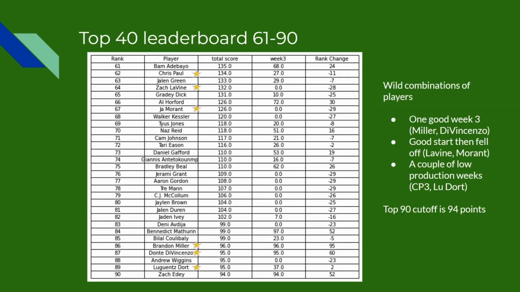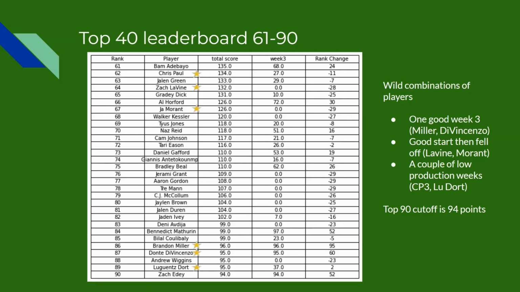Moving on to the next one. This one is 61 to 90, and I think this one has some pretty interesting combinations of players. So the first group is having one good week, and that being week 3. So that's your Brandon Miller and your Dante DiVincenzo down the bottom. You see their total score is 96 and 95, and for week 3 they scored 96 and 95. So these are the players. There's a couple more here where they've been pretty much non-existent the first few weeks, but then they had a really strong week 3, and that's pushed them up into this range. It's not enough to keep up with the consistent players, but it's able to get them 60th to 90th.